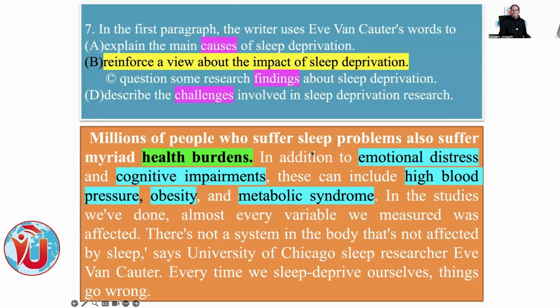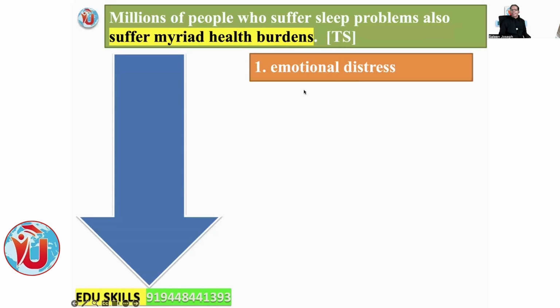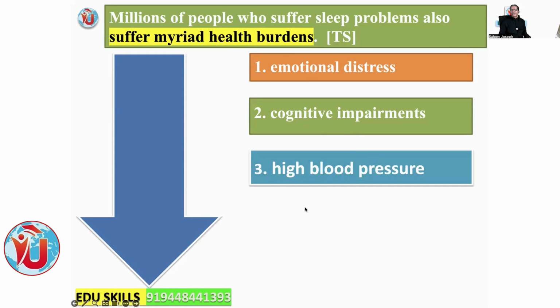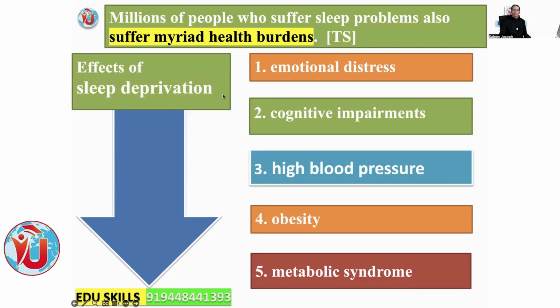Let's check the paragraph structure. Millions of people who suffer sleep problems also suffer myriad health burdens. That is the topic sentence. What are the myriad health problems? One is emotional distress. The second is cognitive impairments. The third is high blood pressure. The fourth, obesity. The fifth, metabolic syndrome. These are all the effects of sleep deprivation, and the question is about effect, impact. The answer option is about impact. Effects of sleep deprivation: 1, 2, 3, 4, 5.